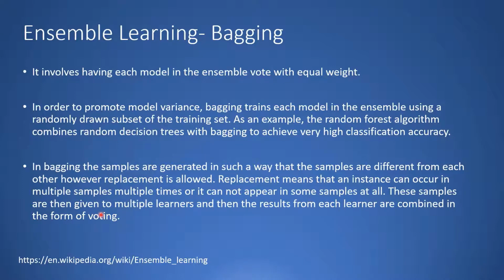These samples are then given to multiple learners, and the results from each learner are combined in the form of voting, and each learner basically has equal weight. So this is the bagging ensemble learning technique.